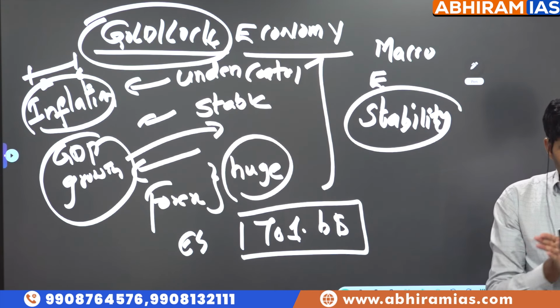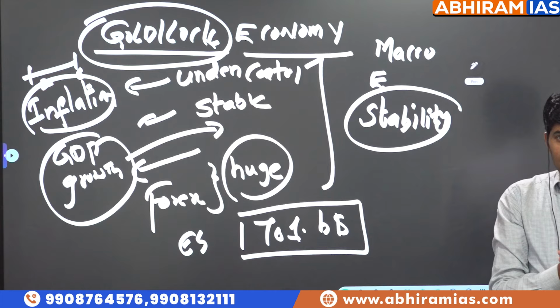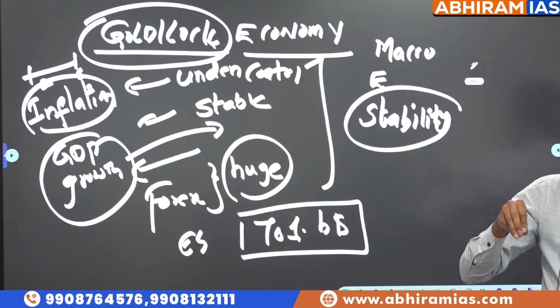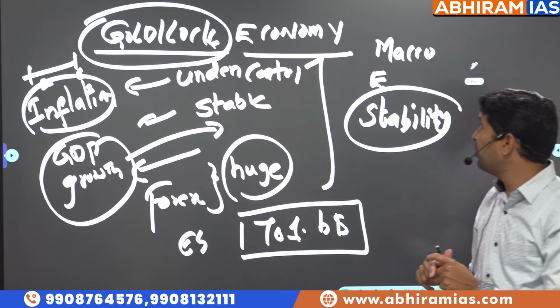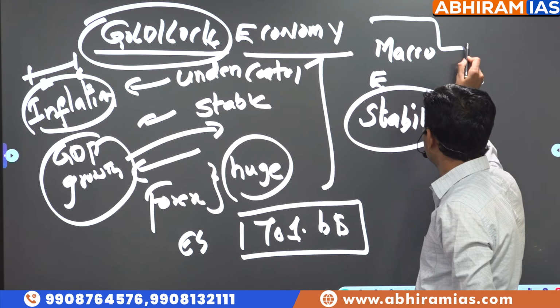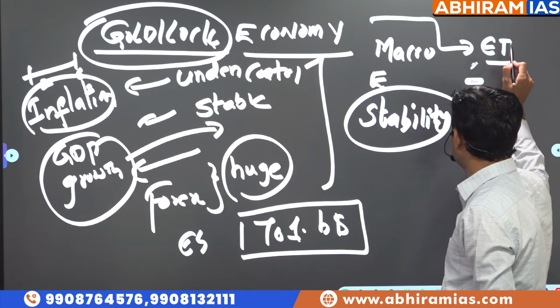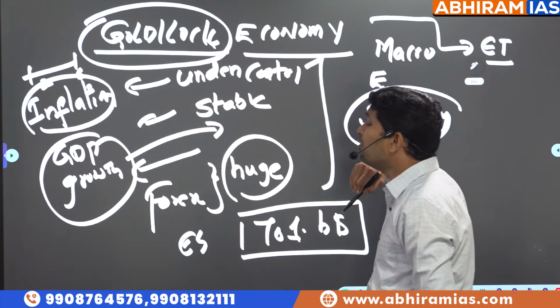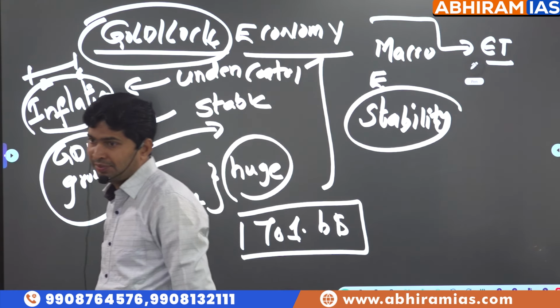So if these three macroeconomic stability conditions are there, there is a flexibility for the state to focus on its economic targets. This flexibility is called the Goldilocks situation in the economy.